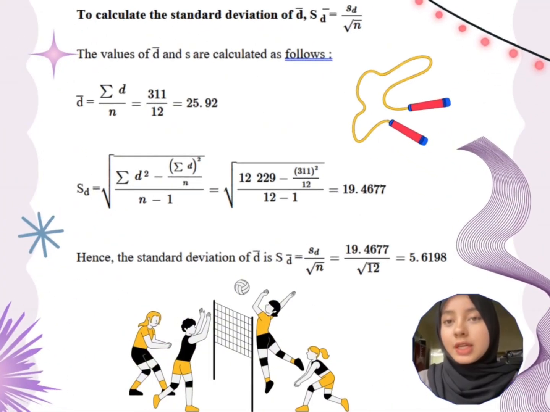First, we have to calculate the standard deviation of D bar using this formula. Before we can use the SD D bar formula, we have to find the values of D bar and SD as follows. As a result, we will get 25.92 for D bar and 19.4677 for standard deviation. Hence, substitute the value of SD and N in the formula. We will get the value for standard deviation of D bar, which is 5.6198.